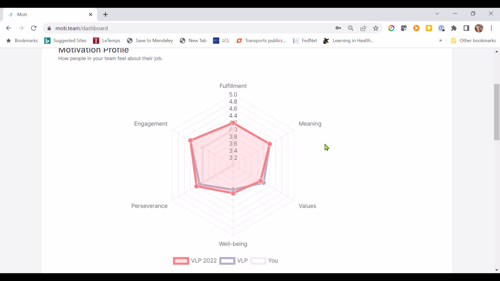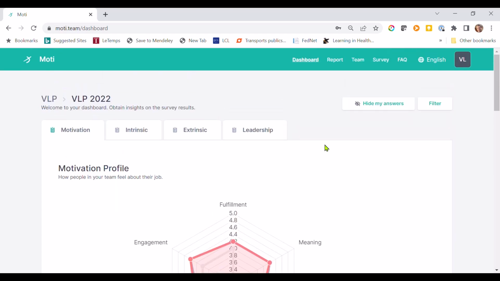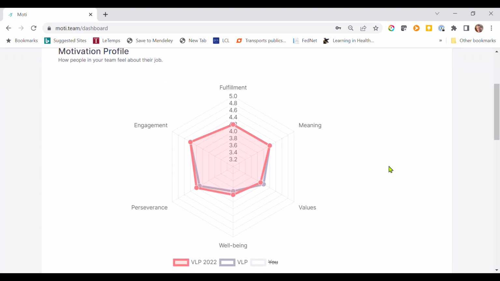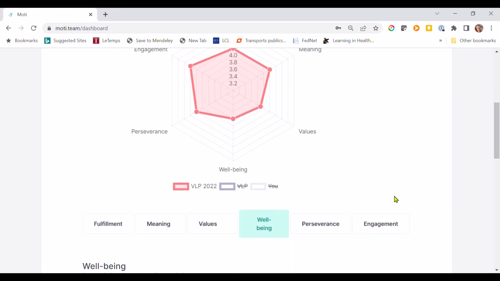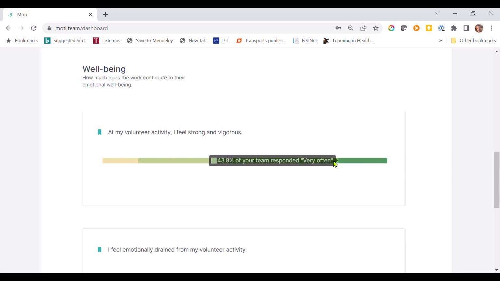So this is motivational outcomes. Now, there's a few very interesting features. For one thing, I can hide my answers, and this is useful when I'm sharing my screen. I don't want you to know what I've answered. So you see, in the legend, U is crossed out. I'm back. I'm gone again. I can also cross out the benchmark, and so that way I only have the answer from the average from the team. And you'll notice that here, the little triangles that represented my answers are also gone.